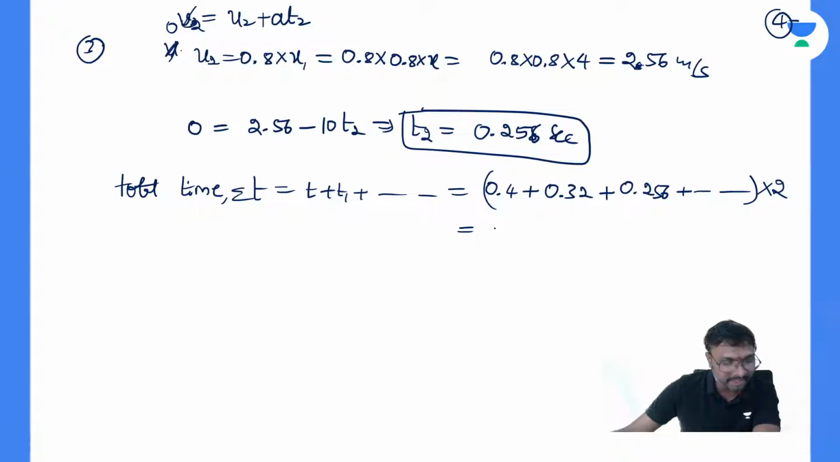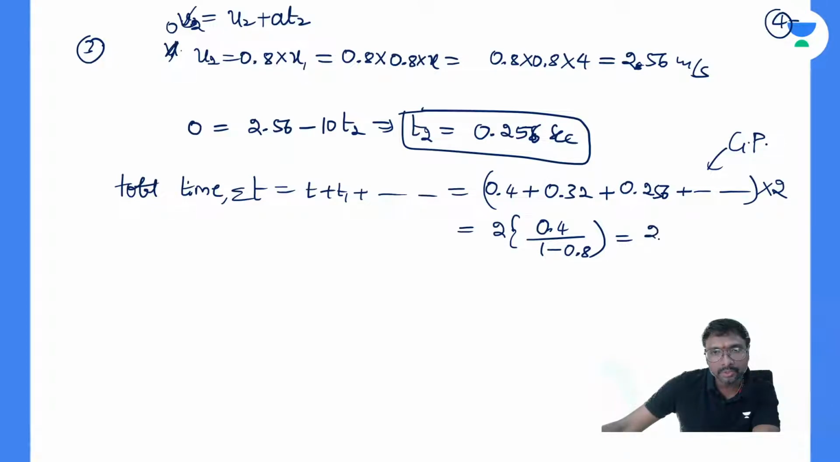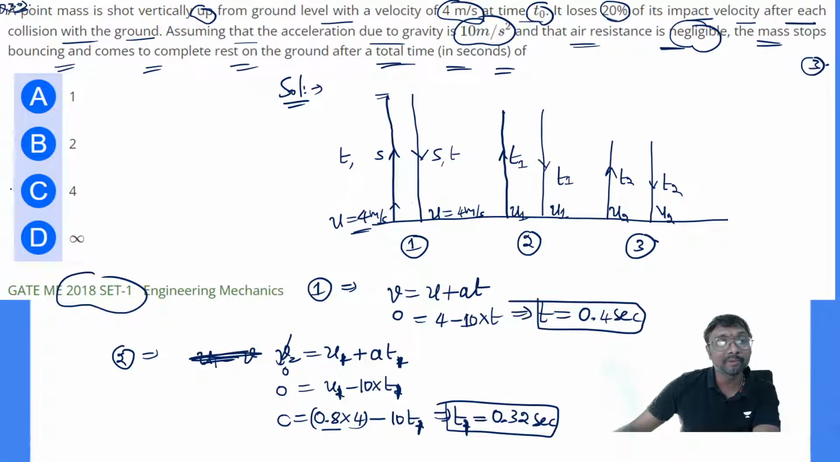Whenever you are taking the sum of n terms in geometric progression, 2 times the first term, 0.4, divided by 1 minus the common ratio, 0.8. How much does it come to be? 1 minus 0.8 is 0.2, and 0.4 by 0.2 is 2, and 2 into 2 will be 4. So the total time for stopping will be 4 seconds. Option C will be the correct answer.